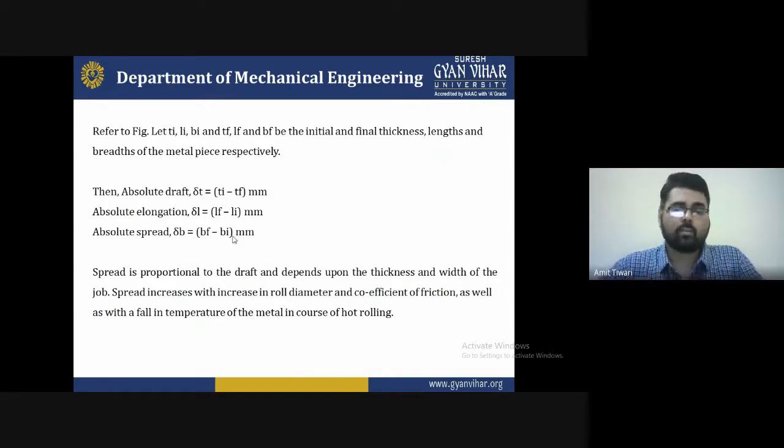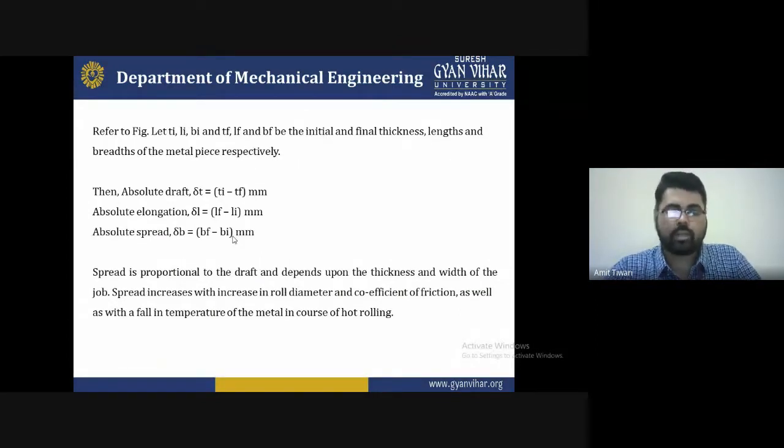So spread is proportional to the draft, and depends upon the thickness and the width, and the diameter of the workpiece. Because if you want to reduce the diameter, you have to maintain the forces applied on the workpiece. At that diameter the forces are limited, because if you apply too much force, you can reduce the diameter too much and remove material that is not required for further operation.